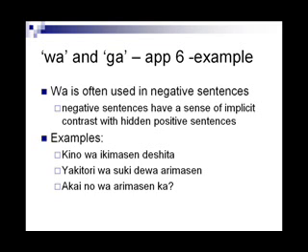Akai no wa arimasen ka? Don't you have anything red in color? Akai is red. The speaker is looking for some goods and is looking for a red colored article. The contrast is between different colors. In these situations also, wa is the preferred particle.